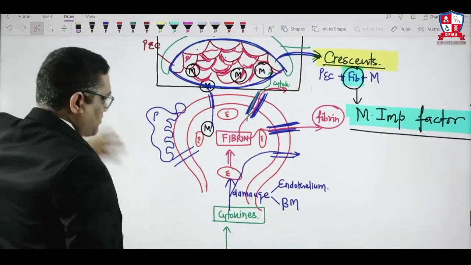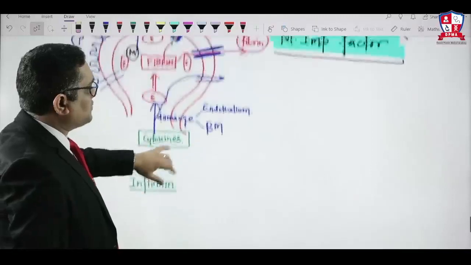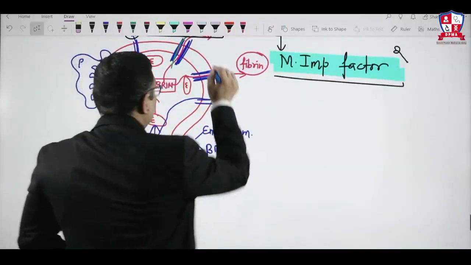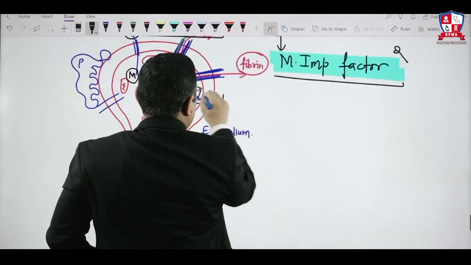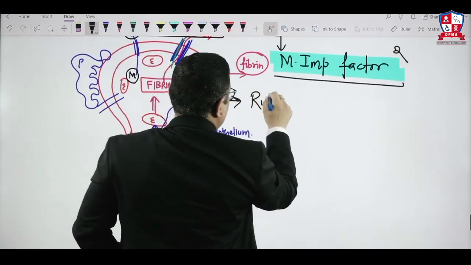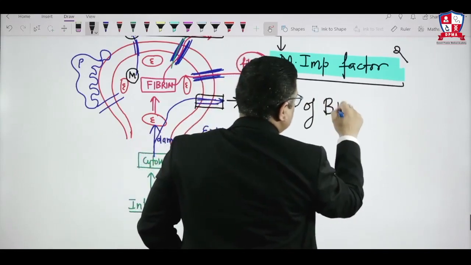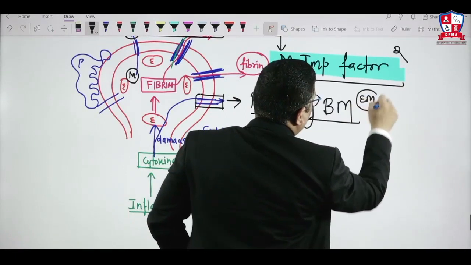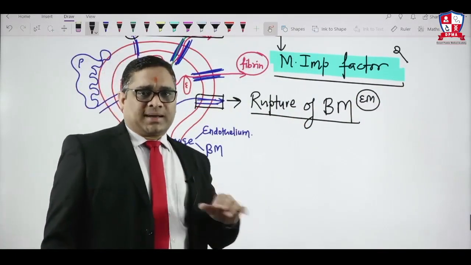Another important thing which I wanted to correlate from here: when you see the electron microscopy of this area, there is a rupture of the basement membrane. See what I am showing you here? This area is showing rupture of the basement membrane. That was another important MCQ in the All India exam. On electron microscopy, rupture of the basement membrane is the feature of RPGN, right?